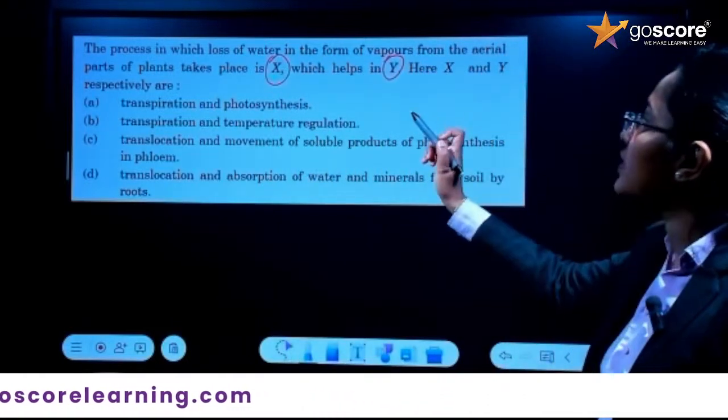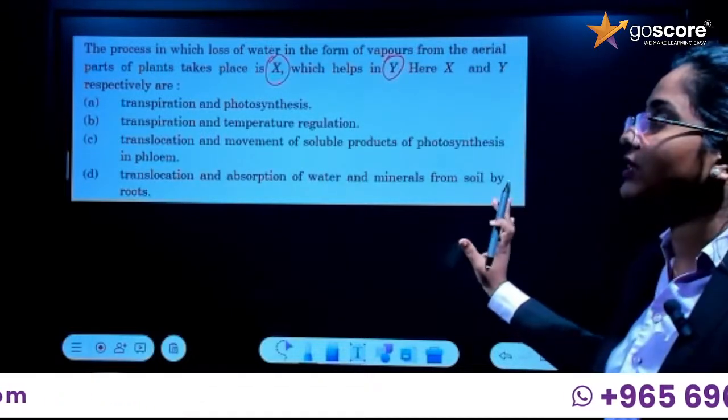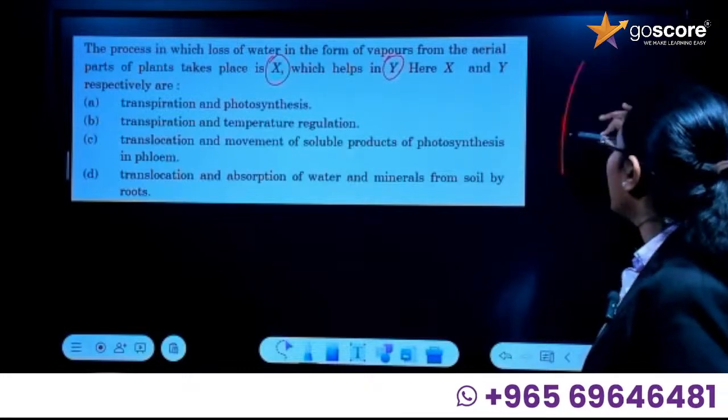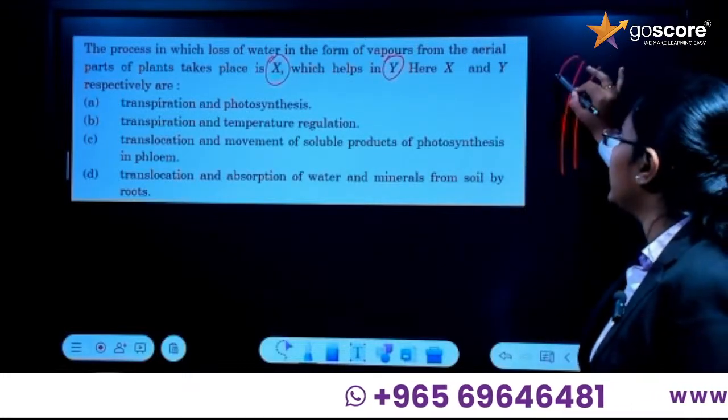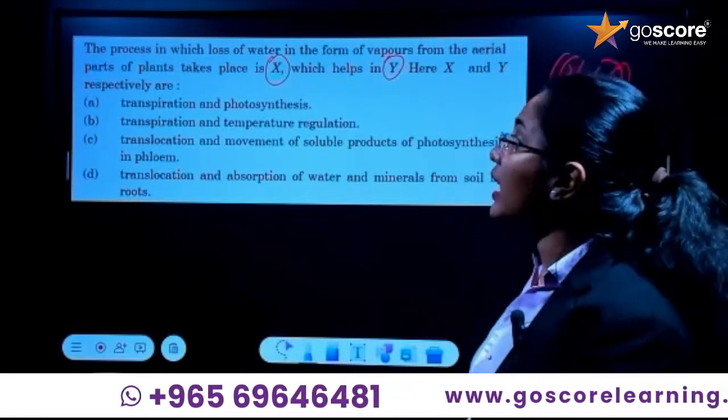So see, the process in which loss of water in the form of vapors from the aerial parts of the plant takes place. What are the aerial parts? It is actually the stem part and the leaf part of the plant.